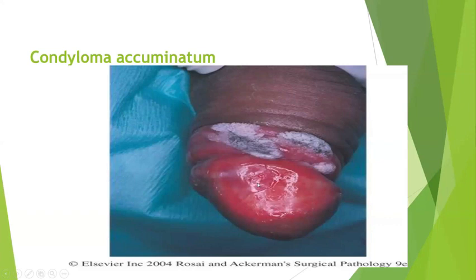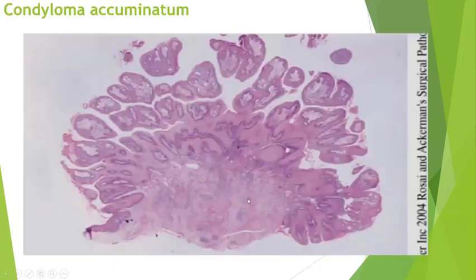So this is a warty growth seen in the glans penis, and you can see acanthosis and hyperkeratosis with a lot of koilocytic atypia. I'm sorry, I'm having a very bad picture; I couldn't show the koilocytosis. What is koilocytosis? Perinuclear clearing of squamous cells. It will be regular with atypia, and a condensed nucleus will be seen.